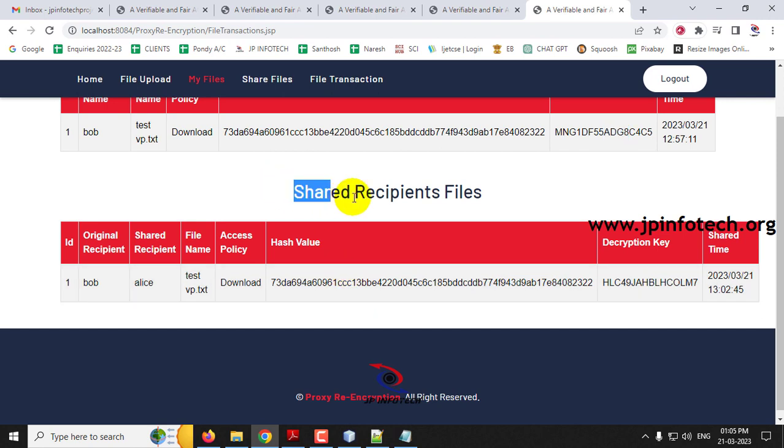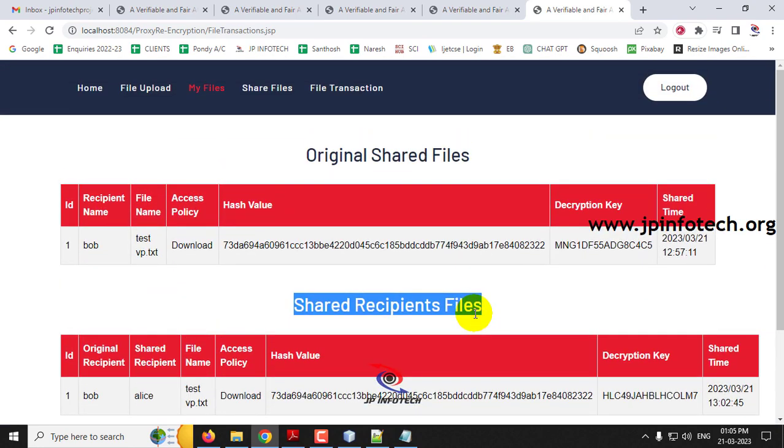And here you can see the shared recipient file which is shared by Bob to Alice. That is also updated here. So the data owner comes to know the details, that is all the files that are uploaded by them which are being used by the other users or the shared users. So the complete details are updated here.